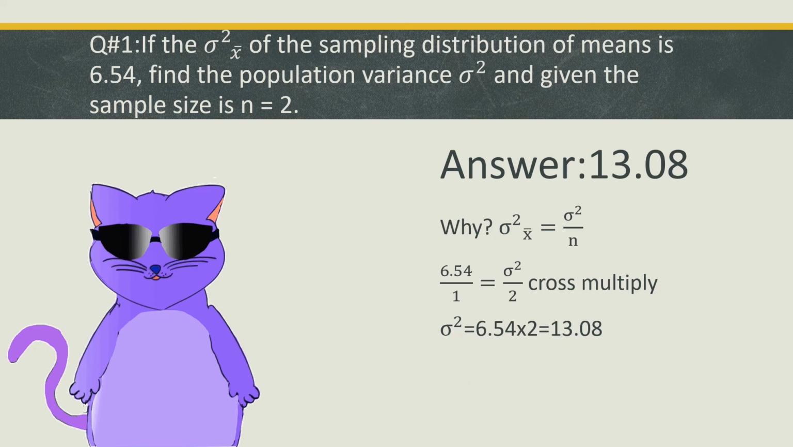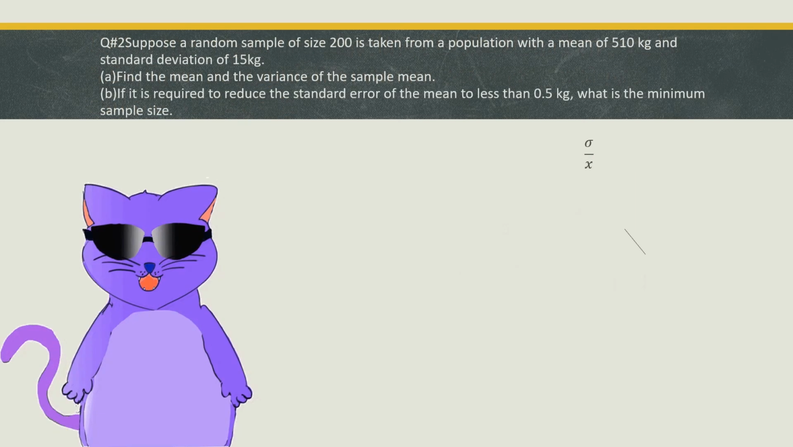Question number 2. Suppose a random sample of size 200 is taken from a population with a mean of 510 kilograms and standard deviation of 15 kilograms. A. Find the mean and the variance of the sample mean. And letter B. If it is required to reduce the standard error of the mean to less than 0.5 kg, what is the minimum sample size?